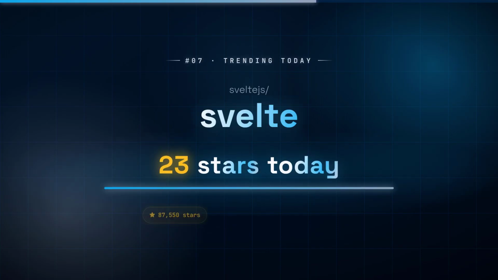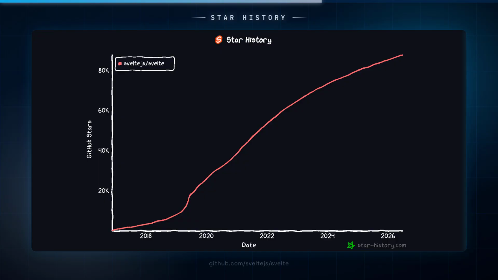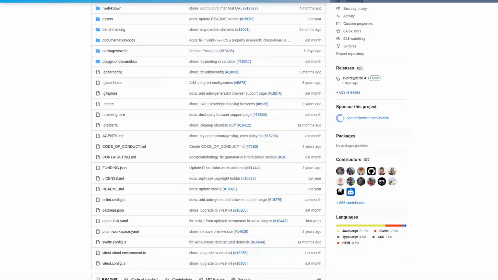Number 7, Svelte, 23 new stars today. Svelte shifts the work from the browser to the build step, compiling declarative components into highly optimized vanilla JavaScript that updates the DOM with surgical precision.